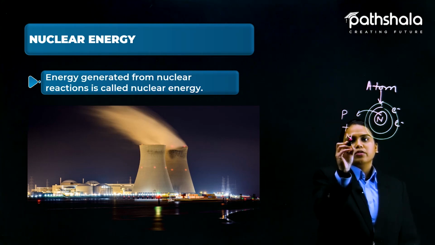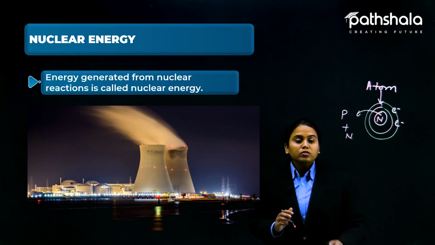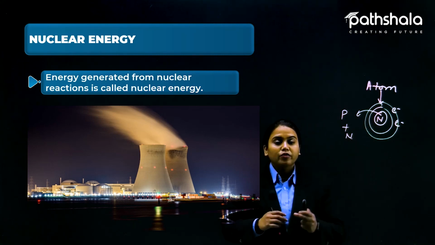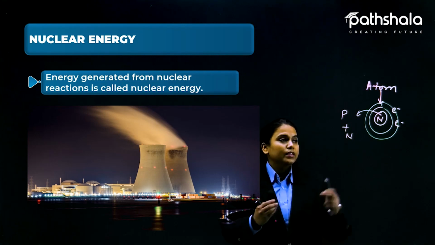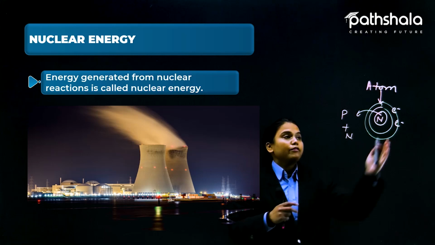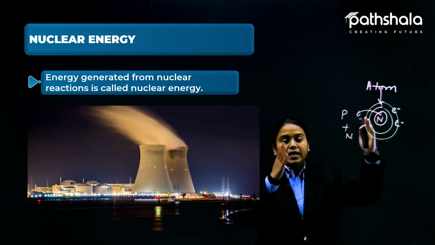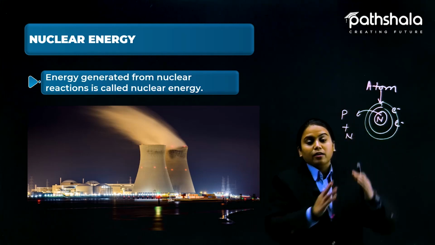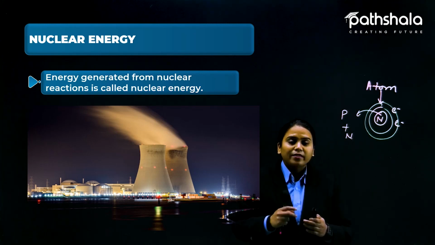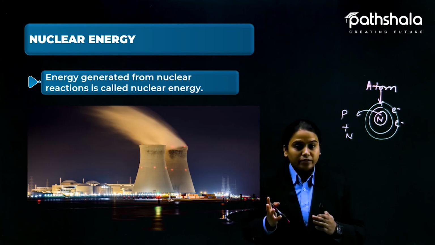Because of the reaction of this nucleus, if we bombard it with certain electrons, or if any atom is combined with another atom very quickly, it releases a huge amount of energy.